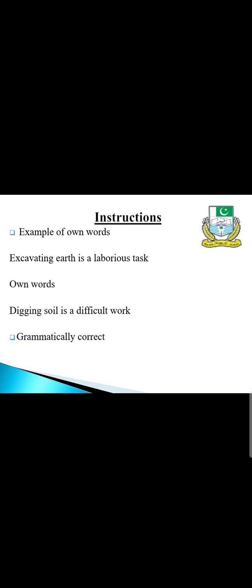So it should be grammatically correct, and write the summary in the given sequence. That is one more important thing: you have to write your summary in the given order as in the passage, and your summary must be grammatically correct. It must be understandable for the examiner.